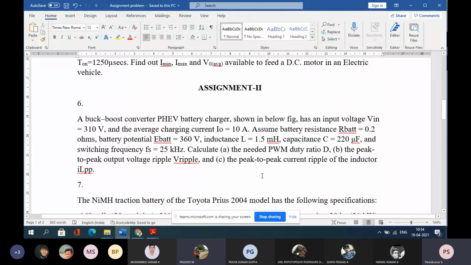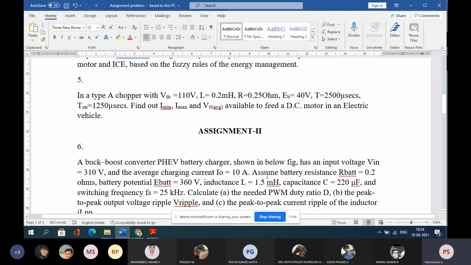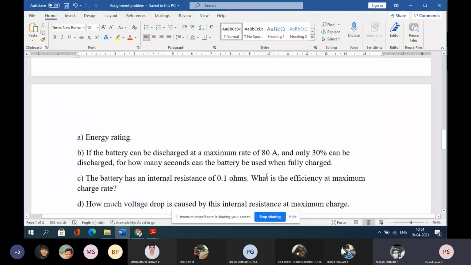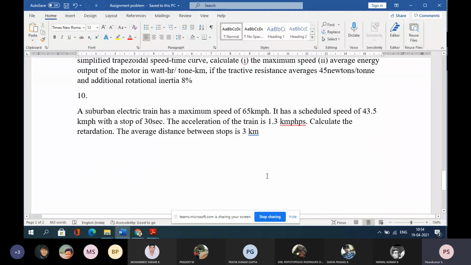Yes, sir, we still didn't get them. Yeah, assignment 2. I'll post both questions as a single file. You have to respond immediately, and by Thursday evening I am expecting it, because immediately after the model examination is over, they will ask for internal marks. So up to Thursday only I will consolidate the marks, except the model examination mark. I'll post it in our Google Classroom also.